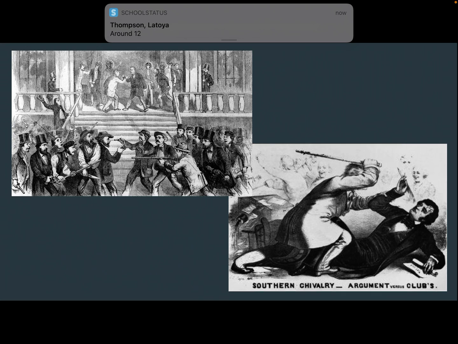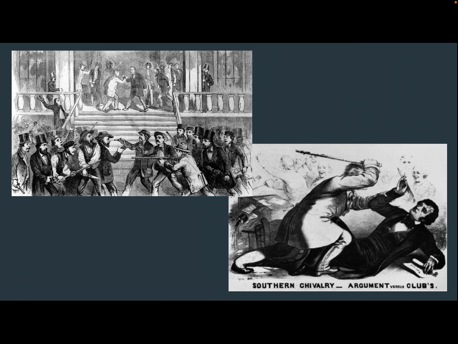Okay, so here's the pictures. The top left one is a drawing depicting Bleeding Kansas, the fighting and violence going on in Kansas. And the bottom right is what I was telling you about, the fighting in the Senate.